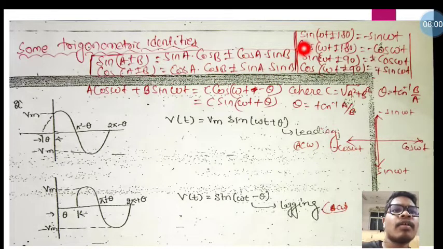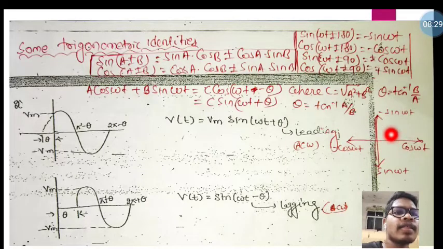or sin(omega t plus minus 180 degrees) is equal to minus sin omega t, and cos(omega t plus minus 180 degrees) is equal to minus cos omega t, and sin(omega t plus minus 90 degrees) is equal to plus minus cos omega t, and cos(omega t plus minus 90 degrees) is equal to minus plus sin omega t. This can also be calculated from this figure only.